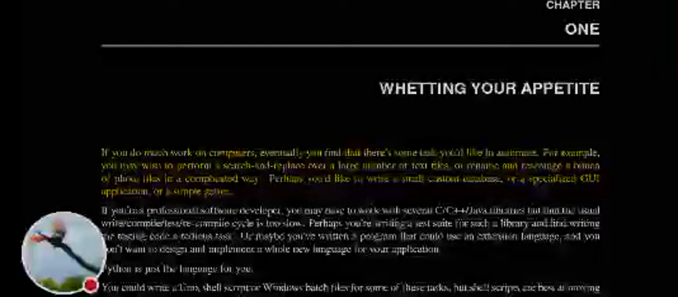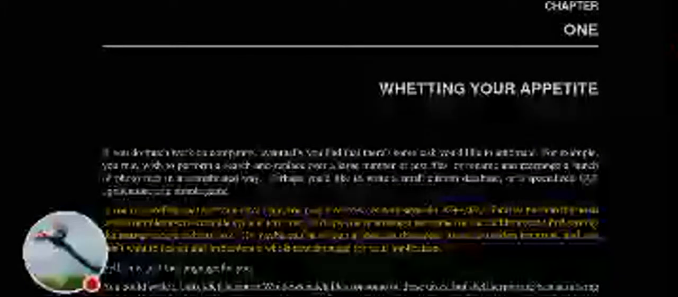customized GUI application, or a simple game. If you are a professional software developer, you may have to work with several C, C++, Java libraries but find the usual write, compile, test, recompile cycle is too slow. Perhaps you are writing a test suite for such a library and find writing the testing code a tedious task.